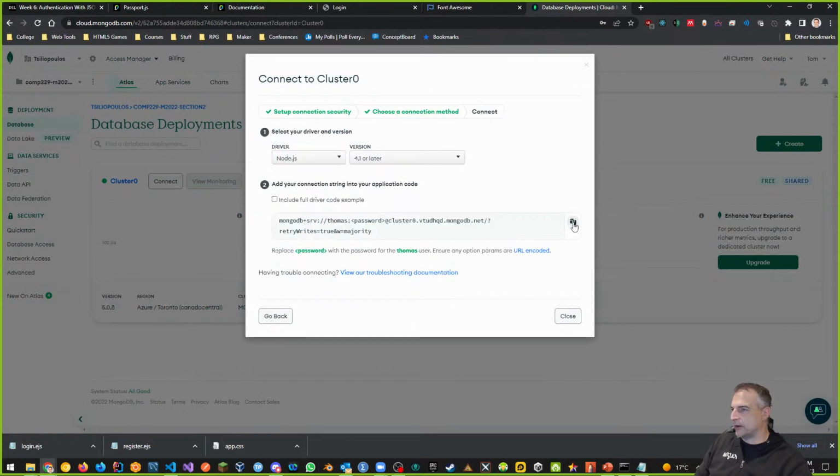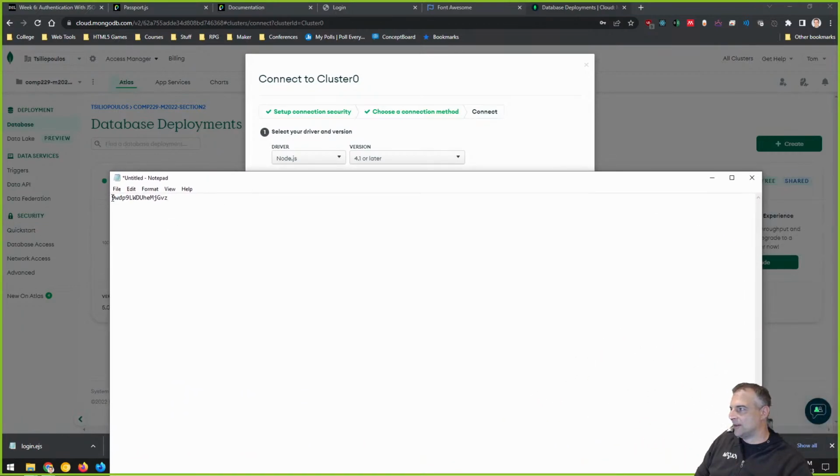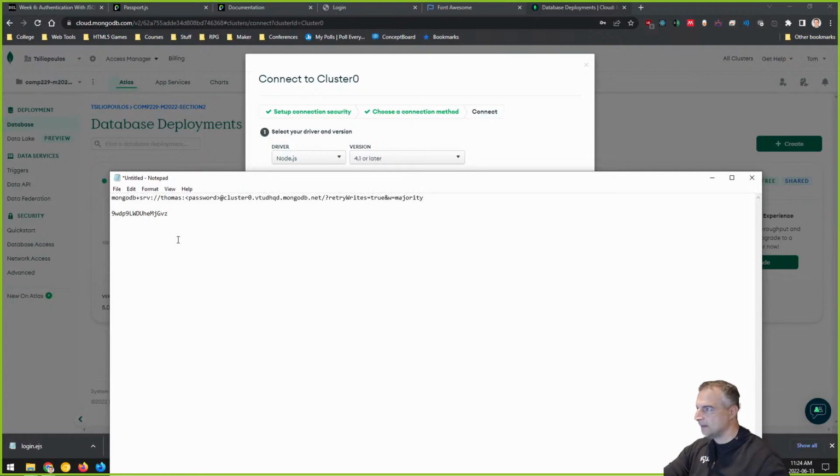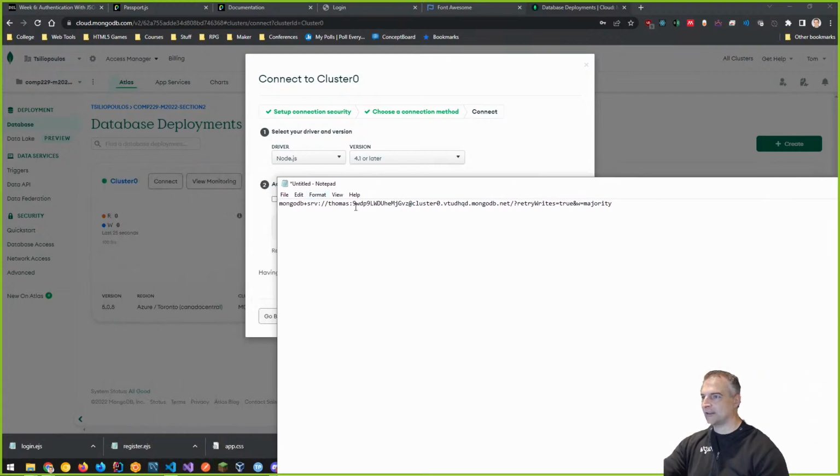What I want to do is copy this and take it back to my notepad. So here's my notepad, and I want to paste it in there. And notice where it says password. I want to take my password that I copied from earlier, cut it out of here, and put it right in there, and that is the password for this user. And now I have a connection string. Look at that. That's the connection string for me. Okay.